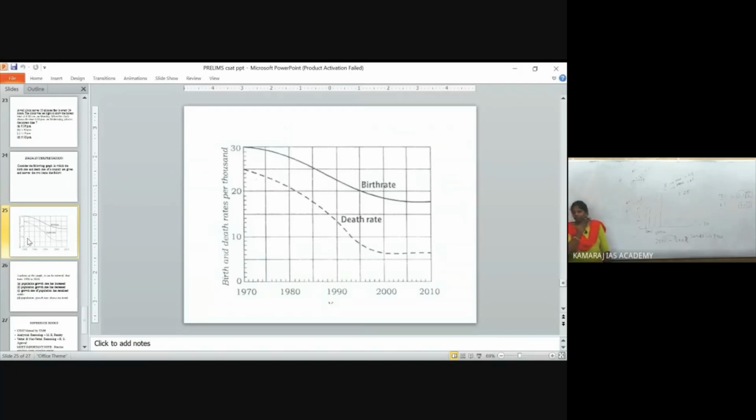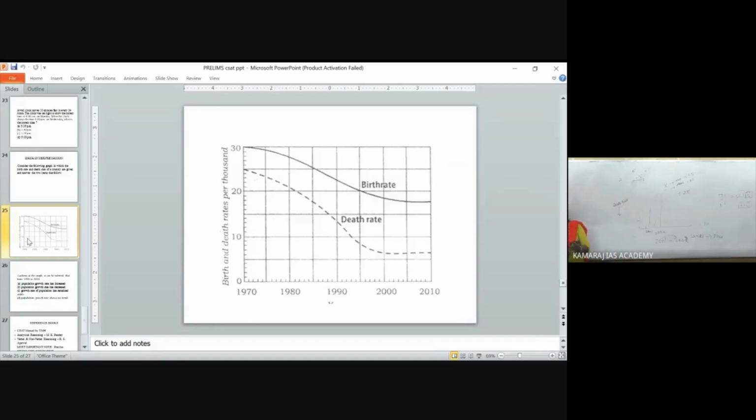See, birth rate and death rate, compare them very closely. For a population growth, what has to happen? For population growth, the death rate must be decreasing, and the birth rate at most should be stable, right?